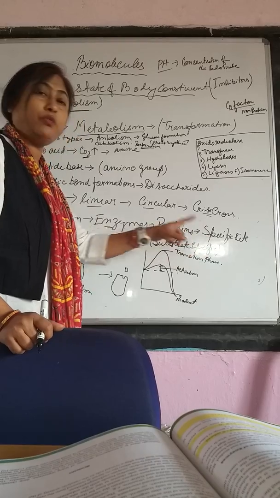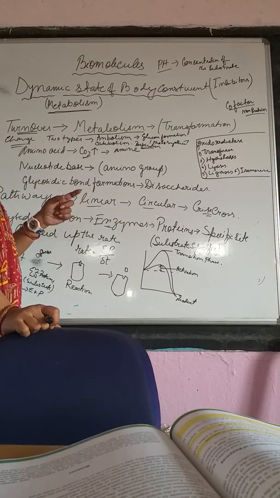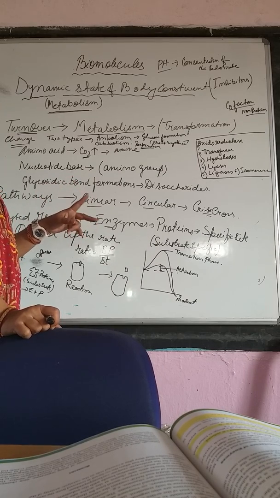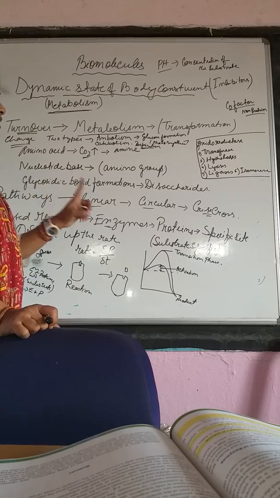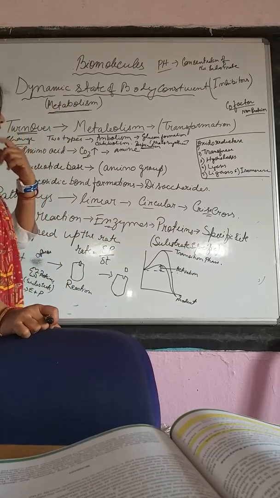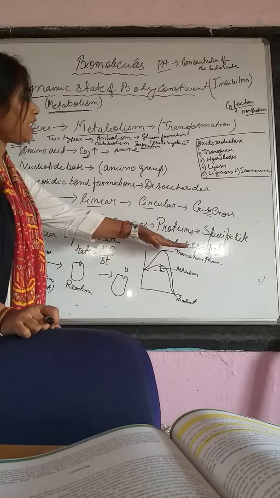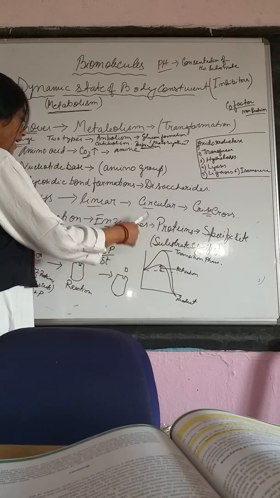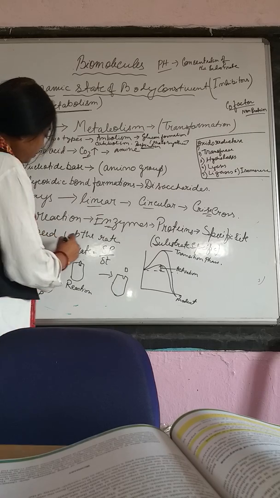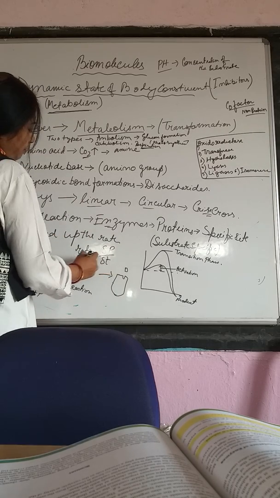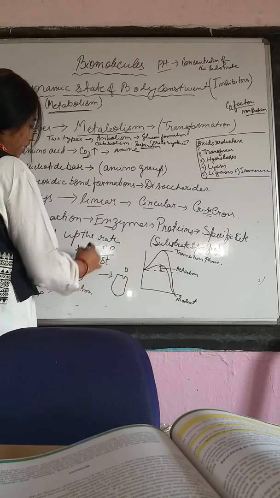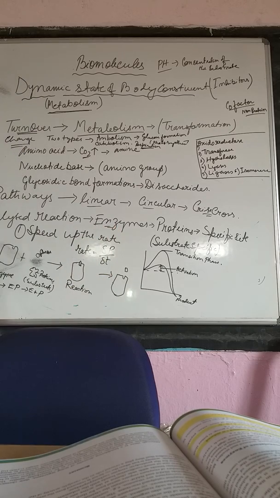Specific site means what? When we were dealing with proteins of tertiary or quaternary structure, we saw that they have an active site or a specific site. That means only a particular chemical can attach to that site, which is why they are substrate specific. In other words, enzymes are protein molecules that, when placed in the reaction, speed up the rate of reaction. If we plot product P against time, the rate is sped up by the use of enzymes.